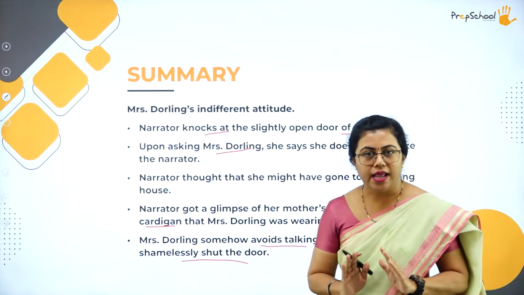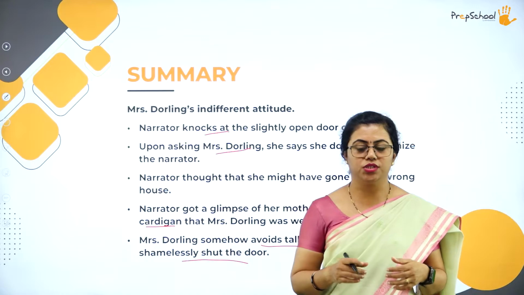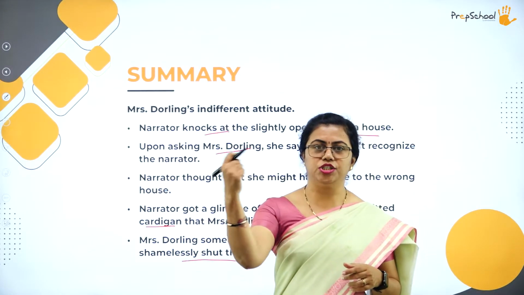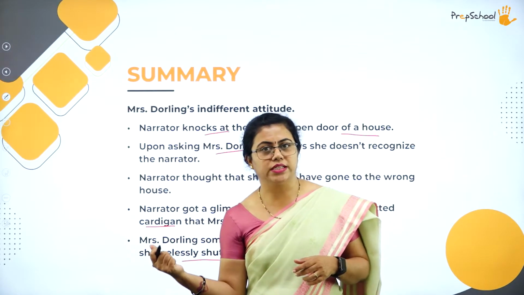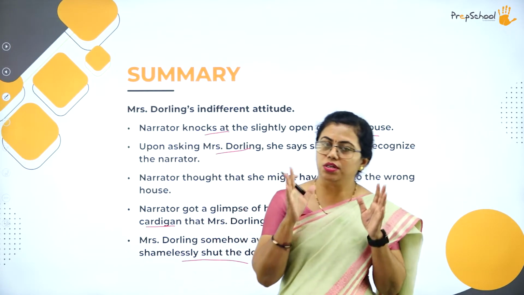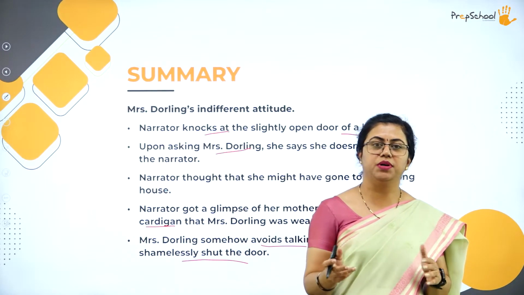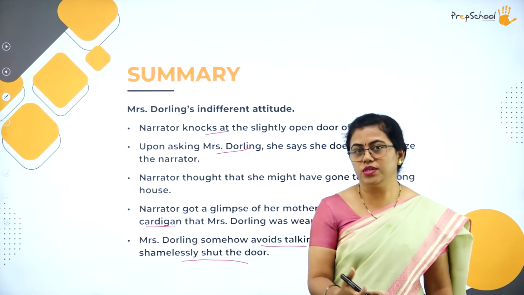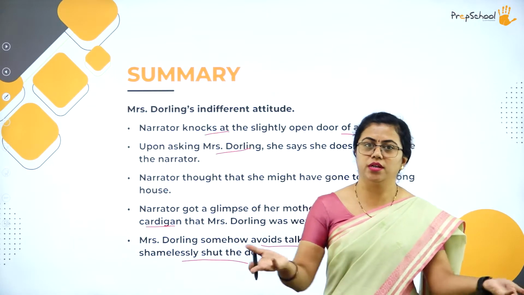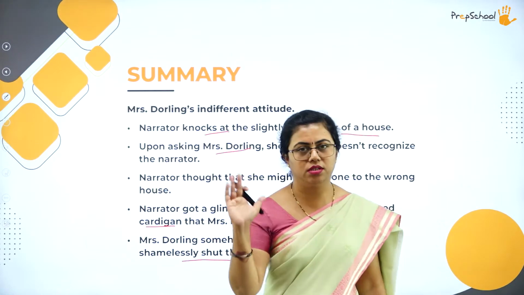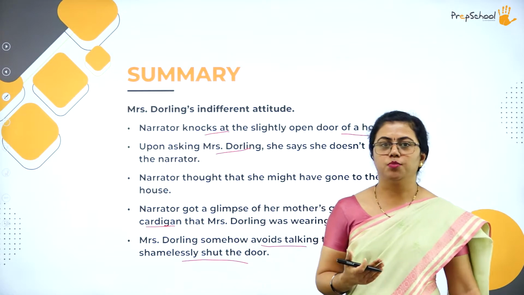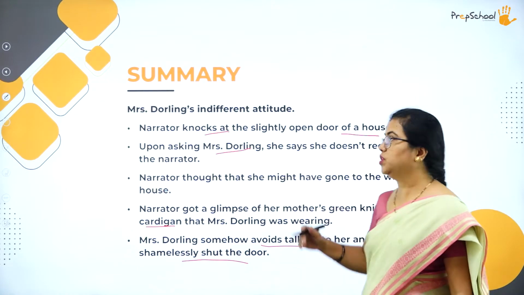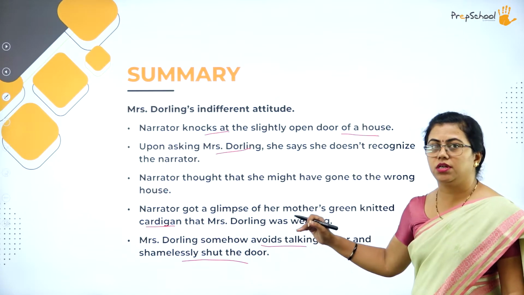Now the narrator just wants to come out of the house. She steps back and observes the window there. There is someone behind the curtain. Someone opens the curtain, looks at the narrator and closes it. So the narrator feels that there must be somebody else inside. That person must have asked Mrs. Darling who has come, and maybe she has said nothing, like nobody related to us. She must not have spoken much about it. All those things she thinks, and she was about to come back from that place. So this is the opening scene of the story.